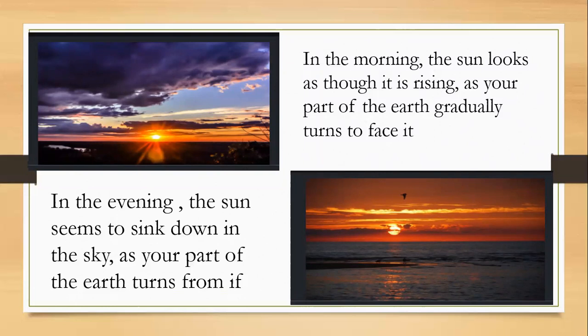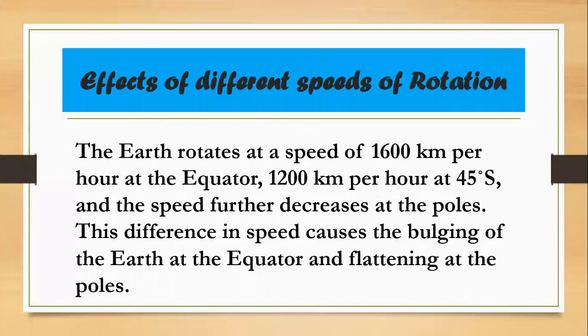Now this is all about day and night and the phases of the sun. In this topic you will study the effects of different speeds of the rotation.